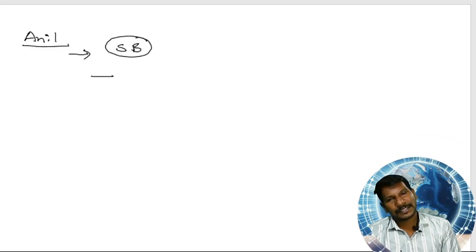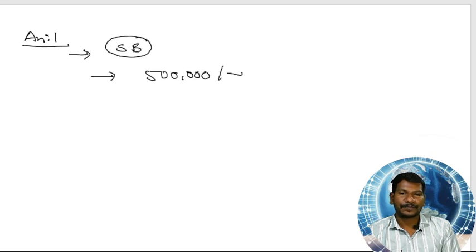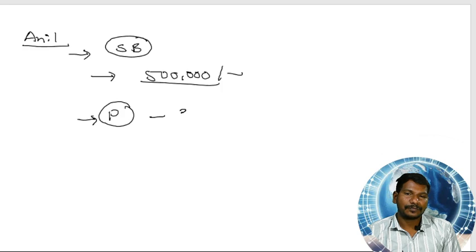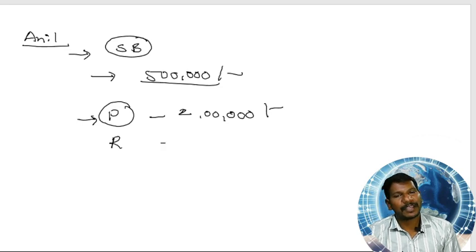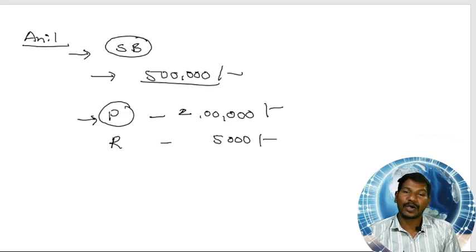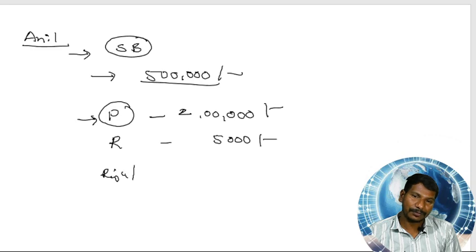For his business he contributed rupees 5 lakh, out of which he purchased raw material worth rupees 2 lakhs, and he is paying rent of rupees 5,000, and he appointed an accountant named Raju by paying him a salary of rupees 25,000 per month,